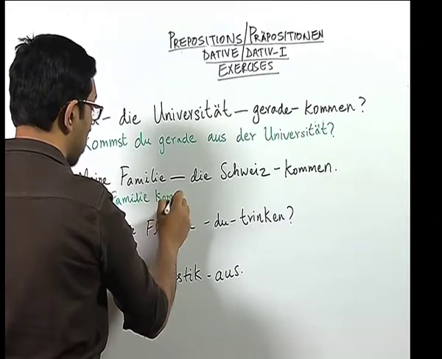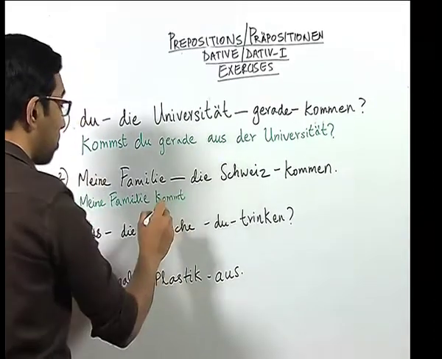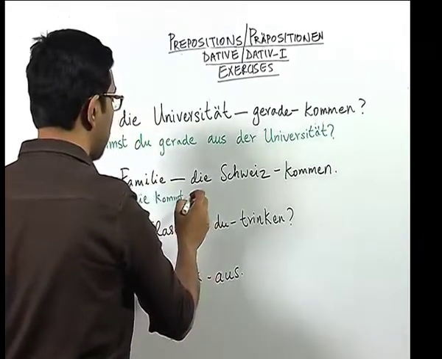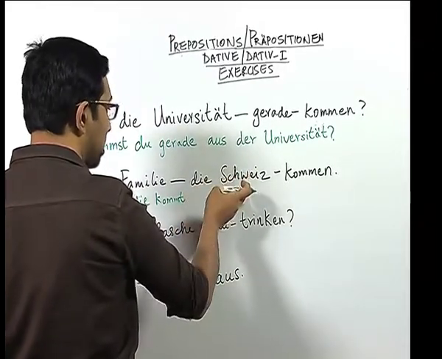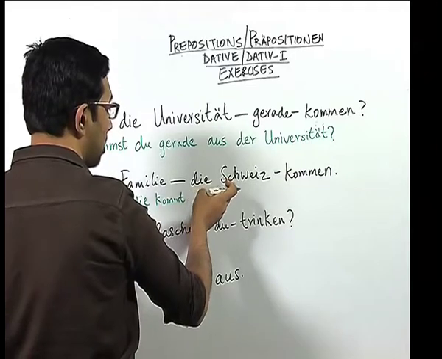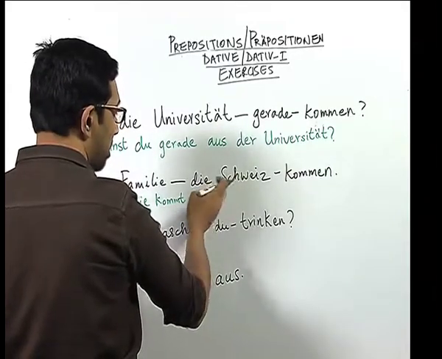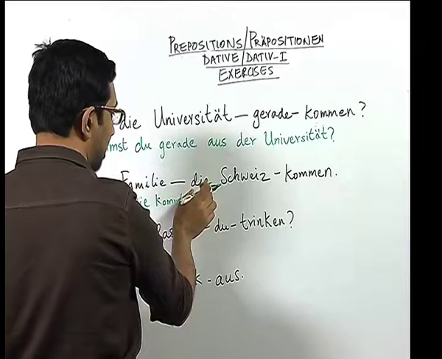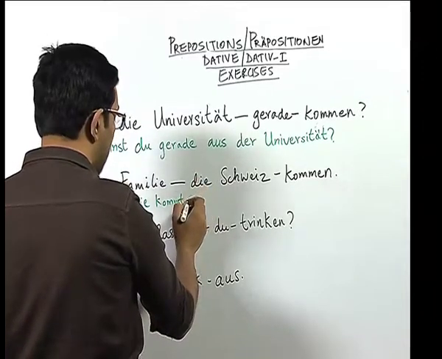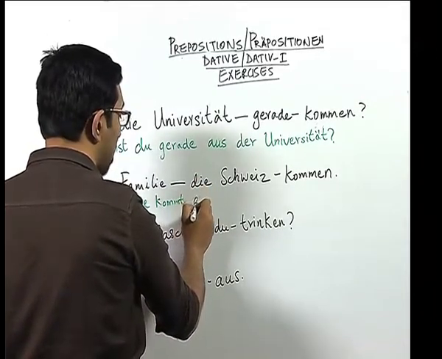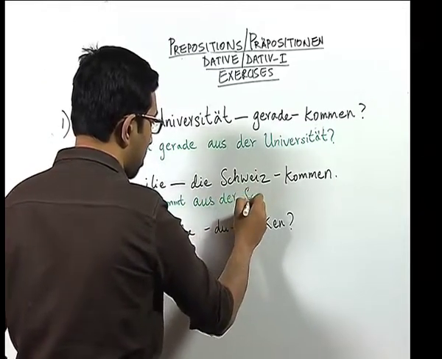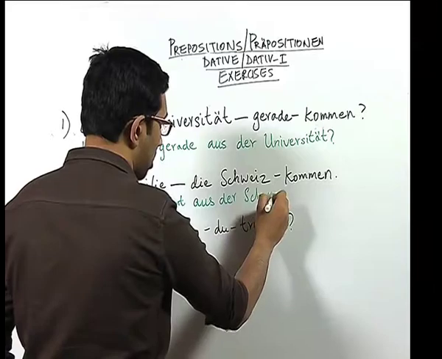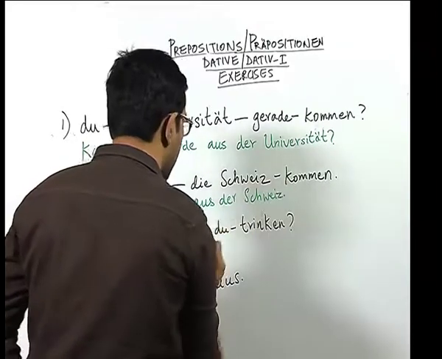We conjugate it according to the third person singular, kommt. Now, we have another noun here, die Schweiz, which means Switzerland. In German, the country name Switzerland is always used with the article die. So, we write meine Familie kommt aus der Schweiz.